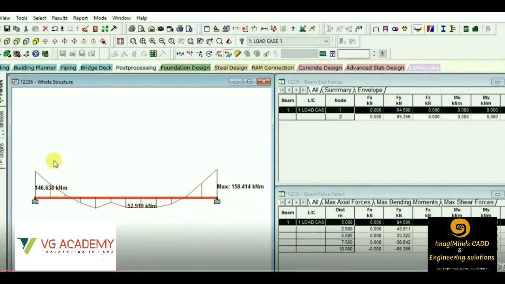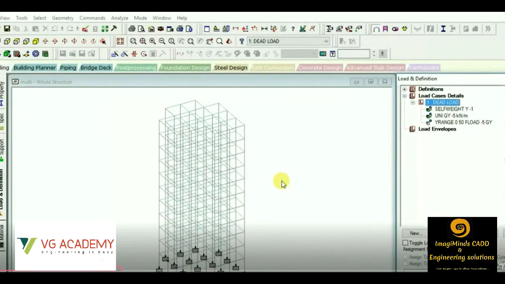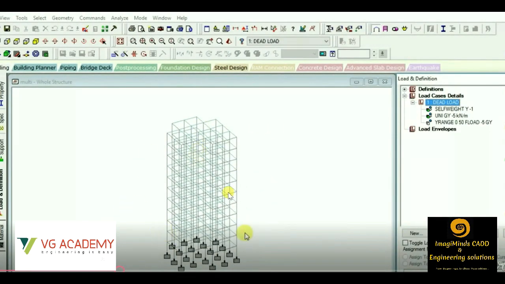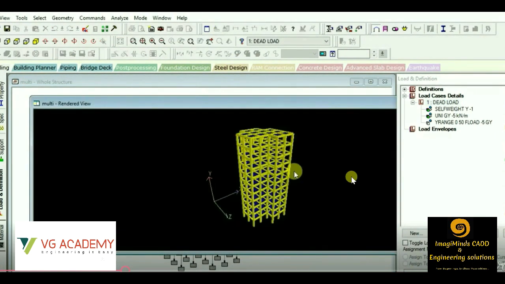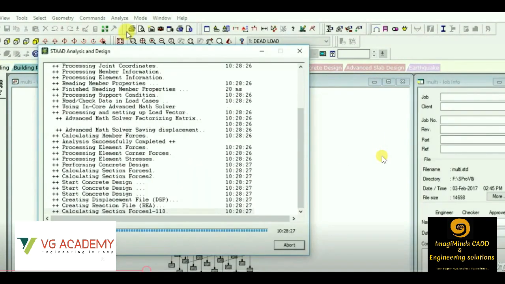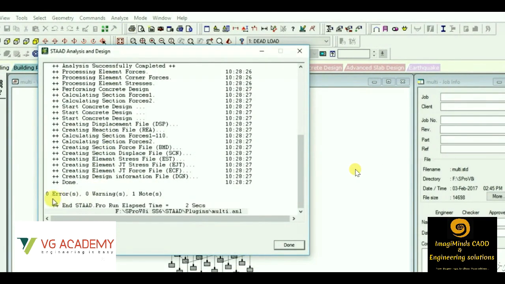So these are the results which we use to calculate in the strength of material subjects. So the work of StatPro is to reduce the effort which we used to do theoretically. So as we did for a single member, now we'll check the analysis process for this multi-storied building.